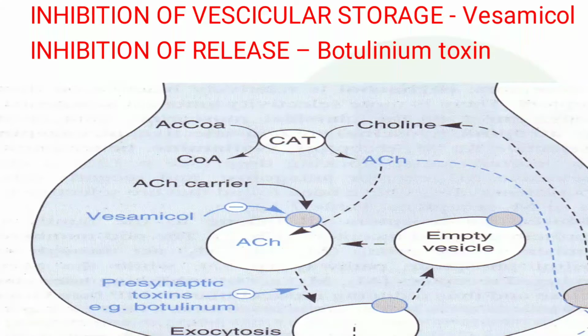Likewise, here you can see botulinum toxin. This toxin will prevent the release of acetylcholine, even though the cholinergic nervous system or parasympathetic nervous system is stimulated, it is unable to release acetylcholine into the synapse. What happens if acetylcholine is not released into the synapse? It will not produce any effect. Even though the parasympathetic nervous system is stimulated, it won't produce its effect, because acetylcholine is not released into the synapse. So it will not act on the receptors, so there is no effect.